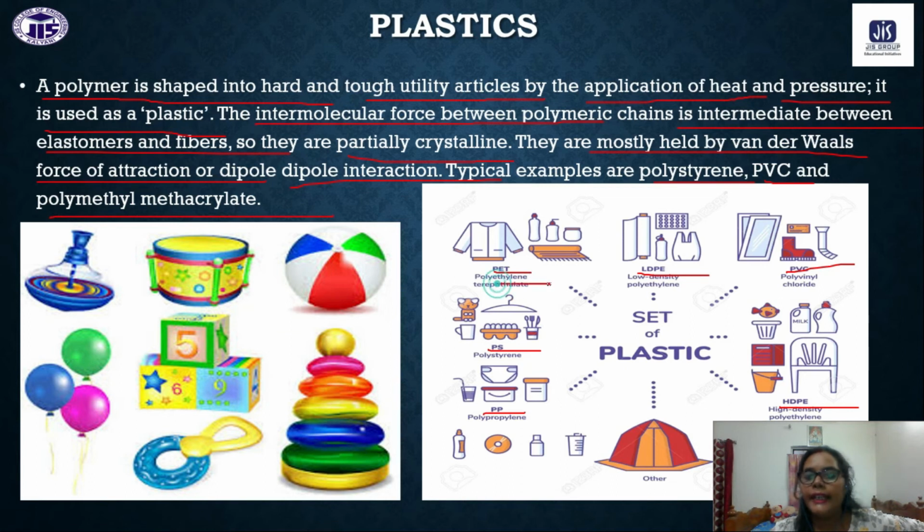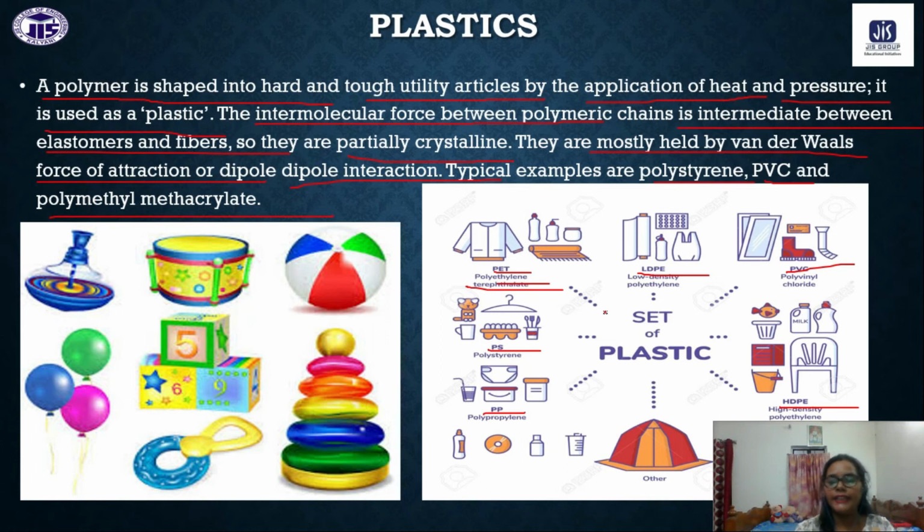Okay, polyethylene terephthalate, PET bottles. Whatever water bottles we have, that is PET, polyethylene terephthalate. This is the composition of the plastic bottles. So these are all the types of plastics that we use in our regular life.